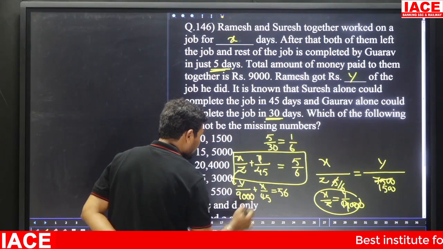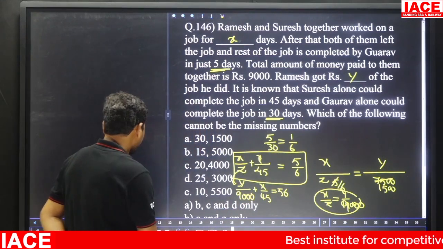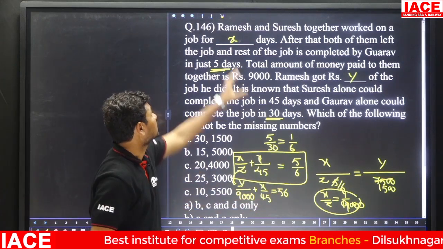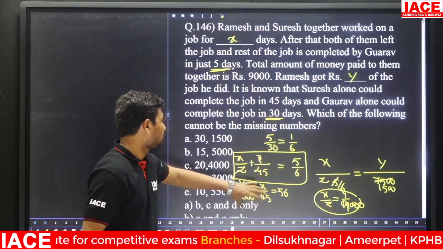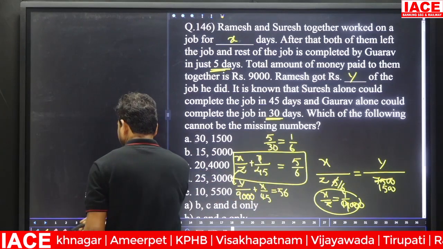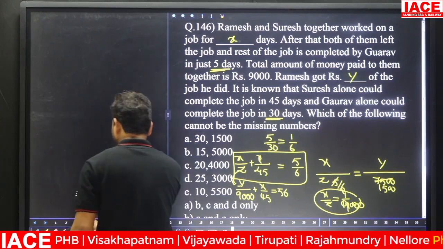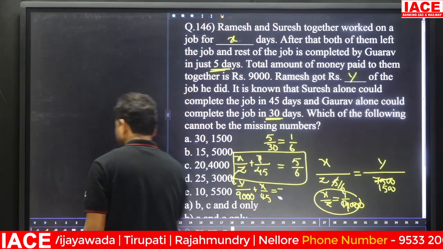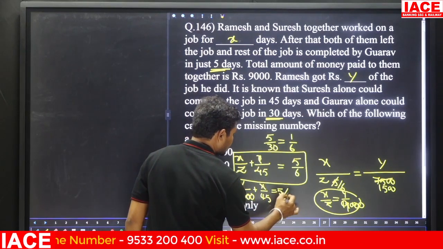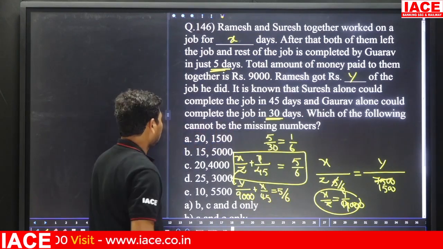Now we have to create a relation: Y by 9000 plus X by 45 is equal to 5 by 6, with the X value and Y value. Once we substitute, LHS is equal to RHS, that is our answer. Okay, then 5 by 6, it is a 5 by 6. We have to go for the first one.